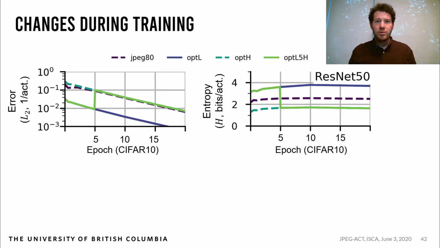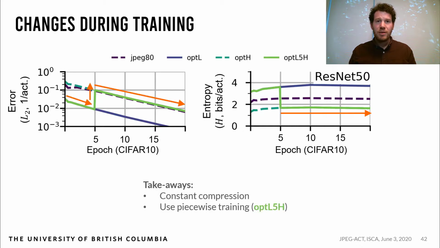The most important conclusions that we come to are that despite changing parameters past epoch 5, entropy, and thus compression, remain mostly constant during training, and that piecewise training can be used to clear high error periods early in training. We label this as opt-L5H. Briefly, this means to anneal at low compression for 5 epochs before switching to high compression.